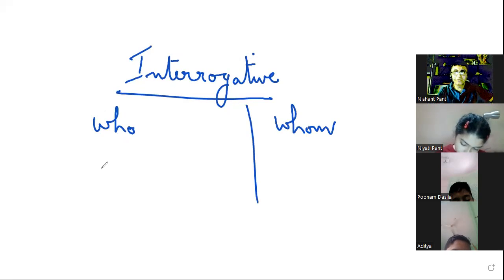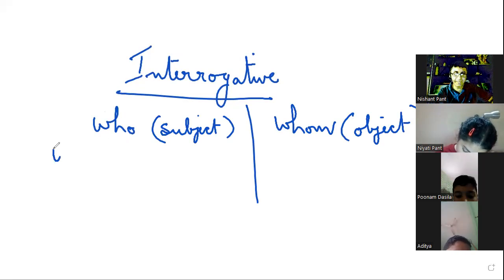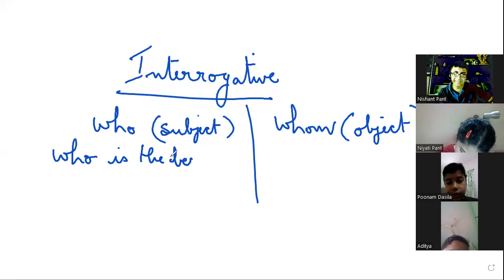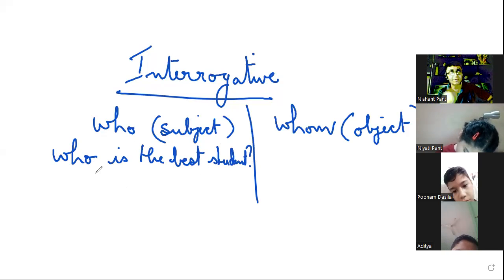When I'm referring to a subject, I will use who. When I'm referring to an object, I will use whom. So if I say, who is the best student? What will be my answer? He is the best student or she is the best student, right? So I'm referring to the subject, the best student, that is what I'm looking for.